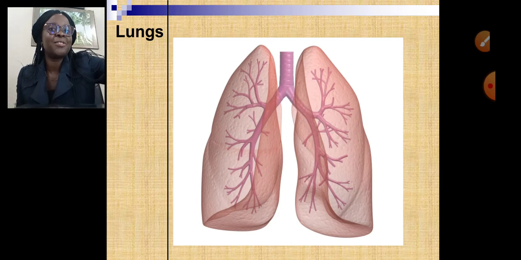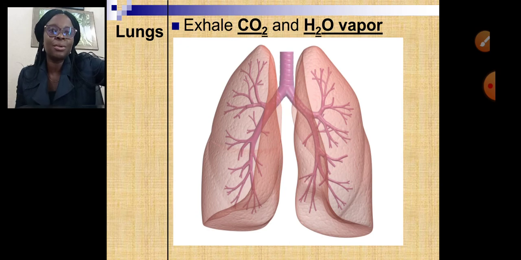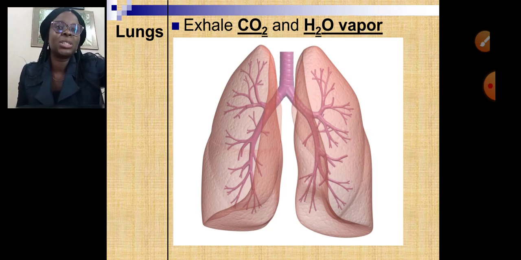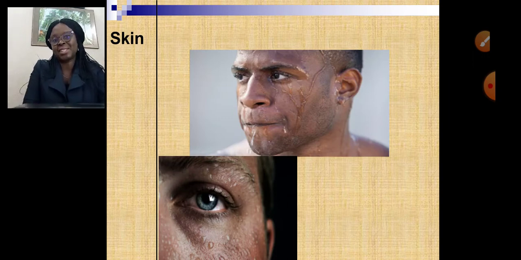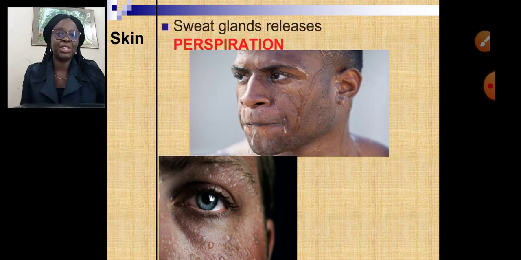All right, then we're going to be looking at lungs. Of course, in our last topic we saw the respiratory system, so I'm sure lungs are not strange to us. So our lungs help to exhale carbon dioxide and inhale oxygen. All right, so water vapor and carbon dioxide are removed from our body via the lungs. Then our skin helps to remove excess water and excess salt, especially during perspiration.